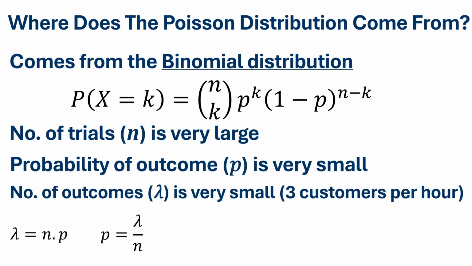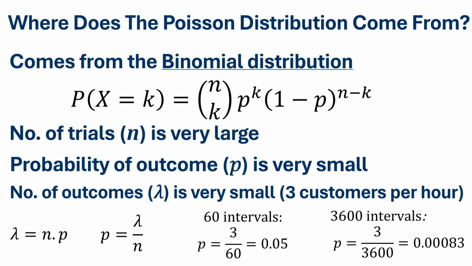If we divide 1 hour into 60 intervals, and since there's 60 minutes in 1 hour, then we are specifying n to be 60. This means that the probability of getting a customer in a 1 minute interval is equal to 3 over 60, which is 0.05. We can also choose to split the 1 hour into 3,600 intervals.